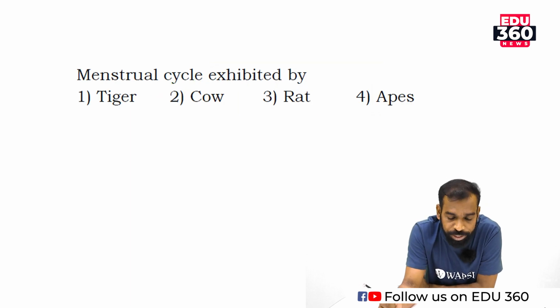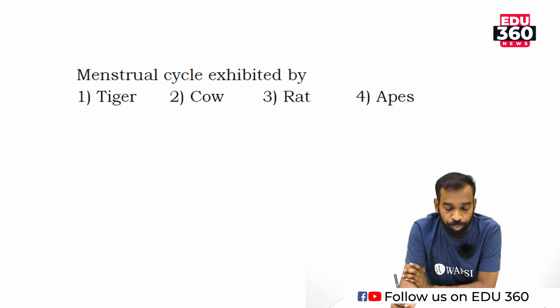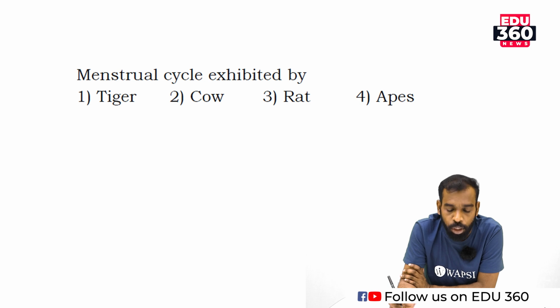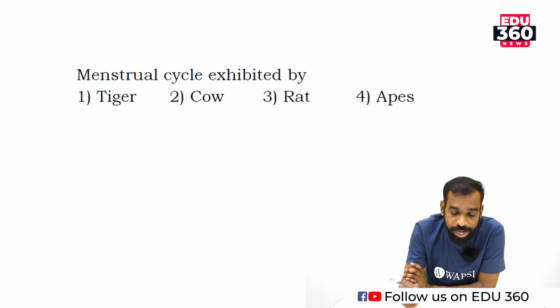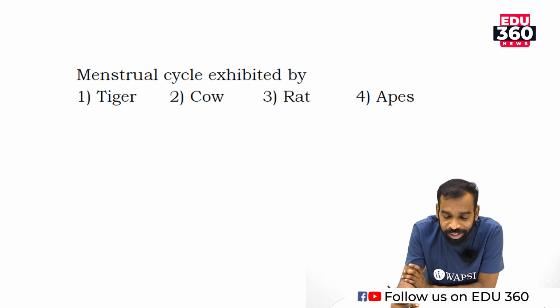Move to next question. Menstrual cycle is exhibited by option 1, tiger, option 2, cow, option 3, rat, option 4, ape. Menstrual cycle is exhibited by female tiger, female cow, female rat, female ape.